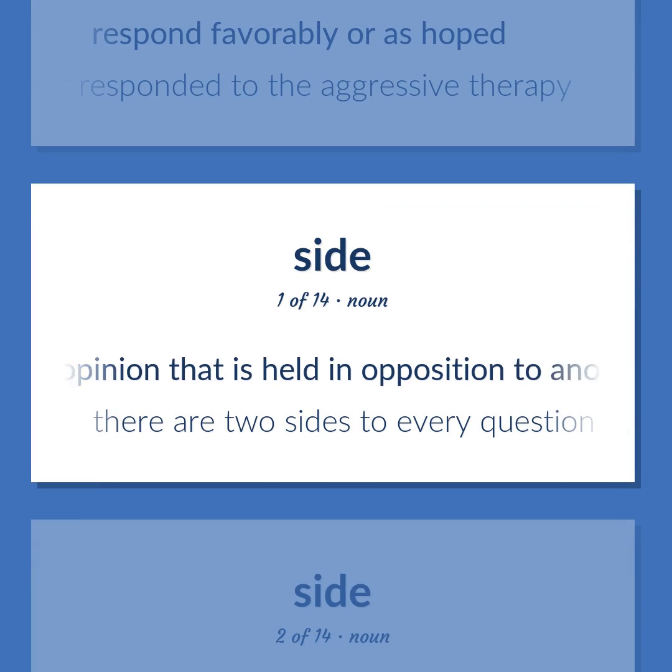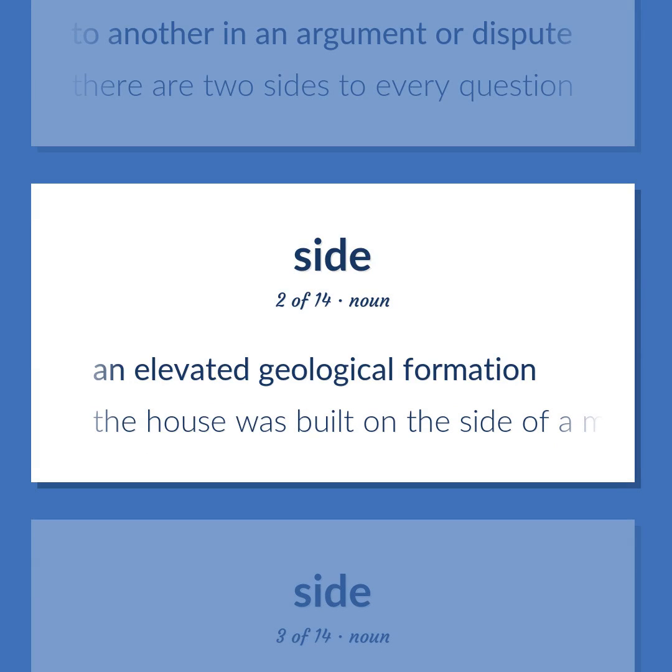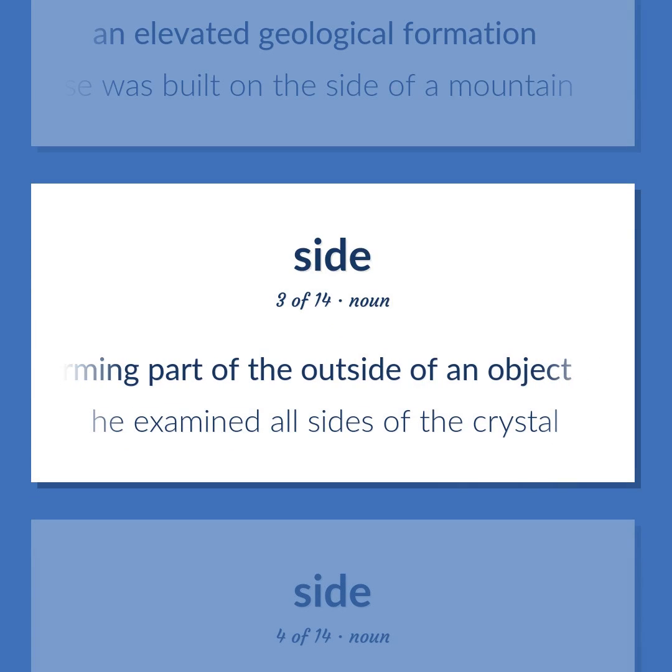An opinion that is held in opposition to another in an argument or dispute. There are two sides to every question. An elevated geological formation. The house was built on the side of a mountain. A surface forming part of the outside of an object.